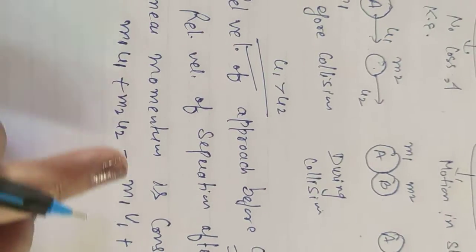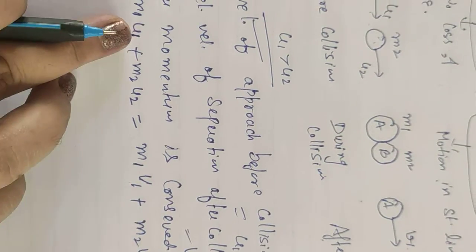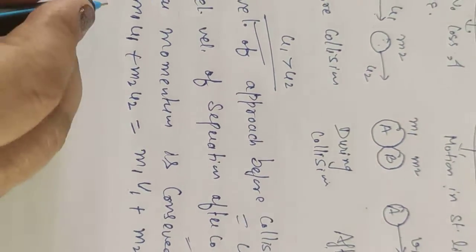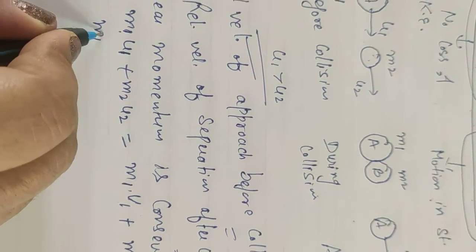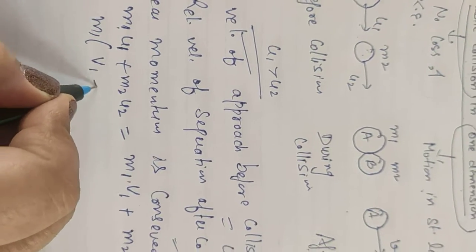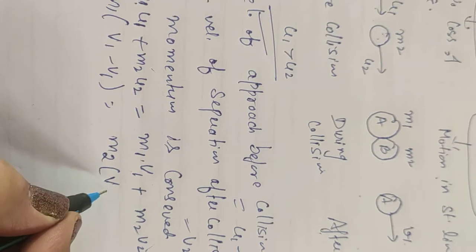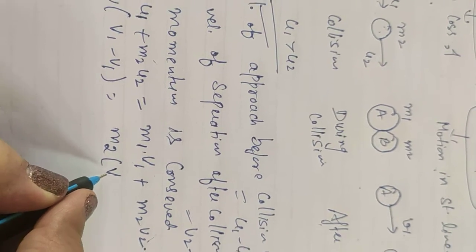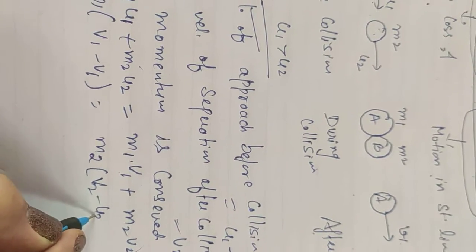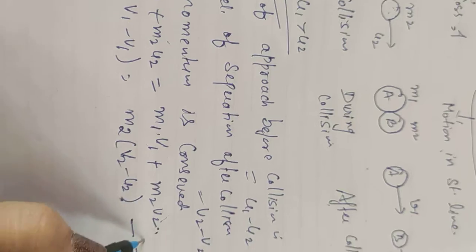From this we can rearrange the terms, taking m1 common on one side: m1 (u1 minus v1) is equal to m2 (v2 minus u2). We will give it number 3.